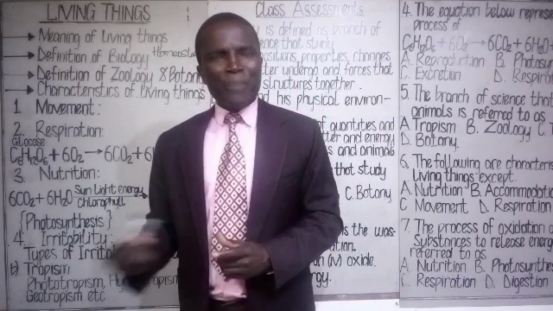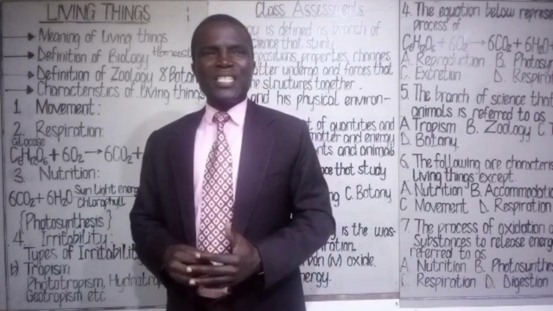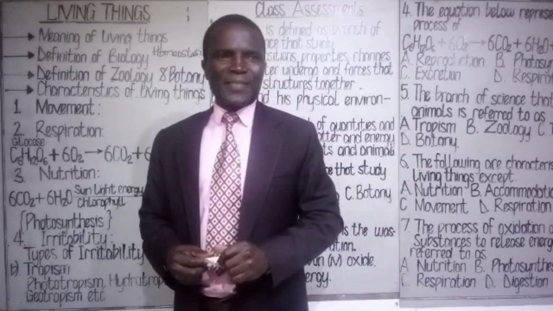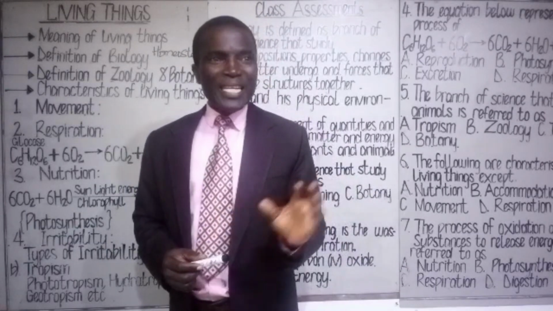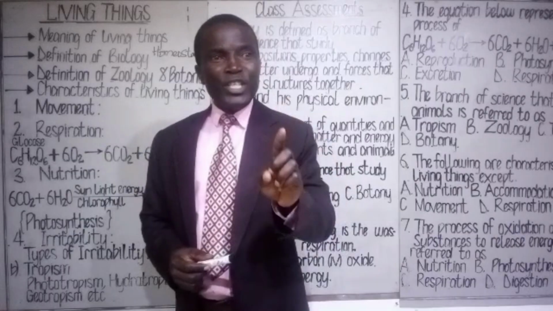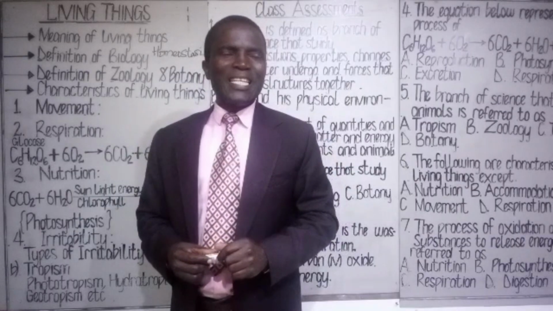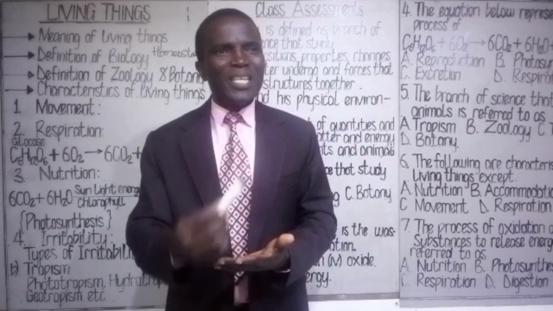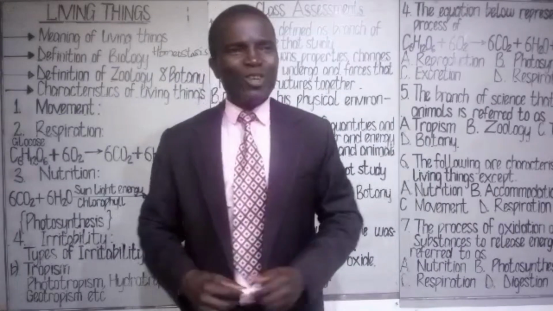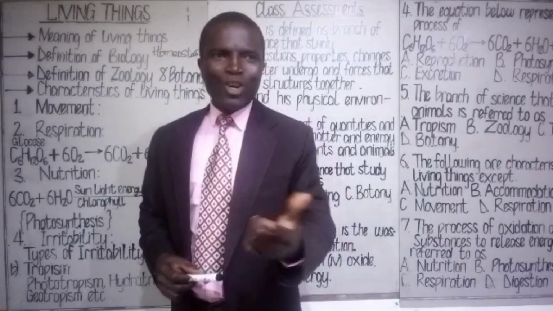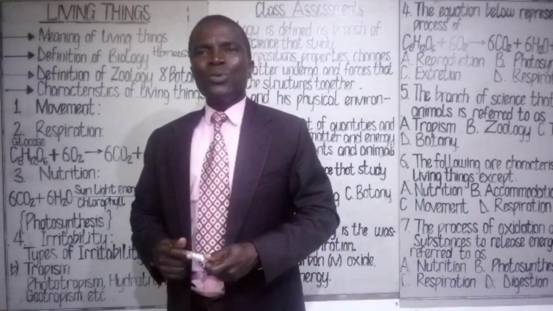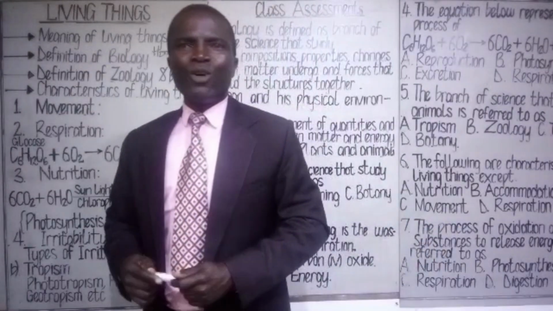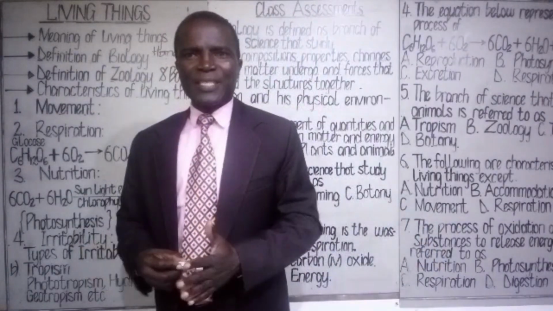What do we mean by depending directly on plants? Let's take, for instance, grasshopper. Grasshopper has the capacity to feed directly on plants. Now, look at another animal, lizard. Lizard feed on grasshopper. Now, grasshopper feed directly on plants. Lizard feed indirectly on plants by feeding on grasshopper. And so, animals do not manufacture their own food, but they depend directly or indirectly on plants.